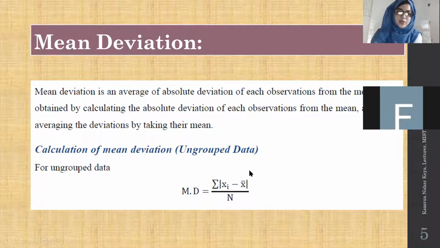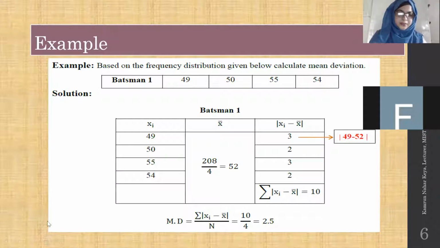Let's just see what mean deviation says. For mean deviation we have to calculate the mean first, and then from each value of the data you subtract the mean, then add those values and divide by the total number of data. Let's just see an example. This is for ungrouped data.